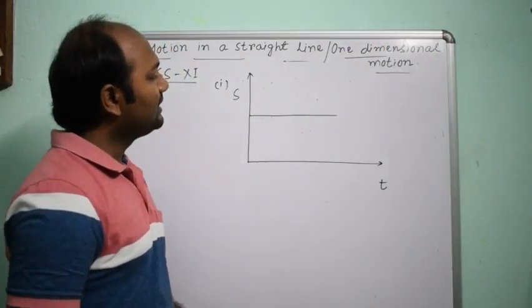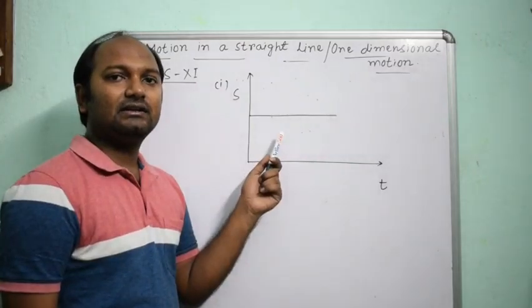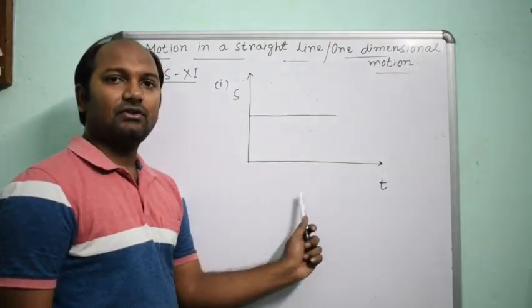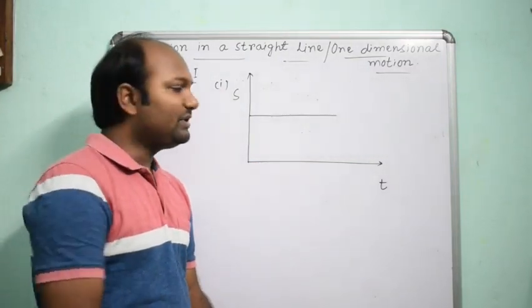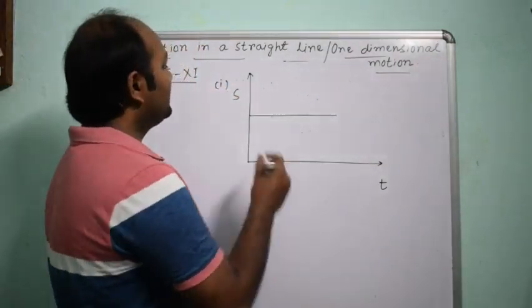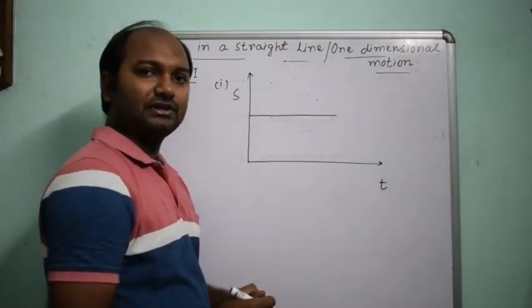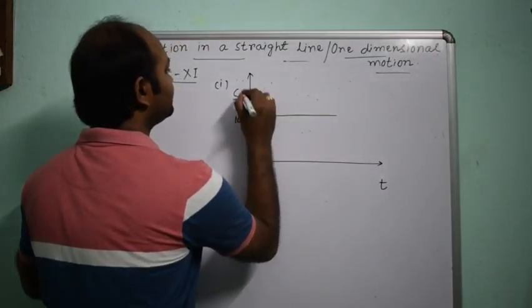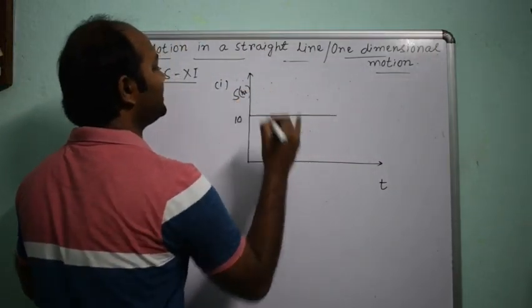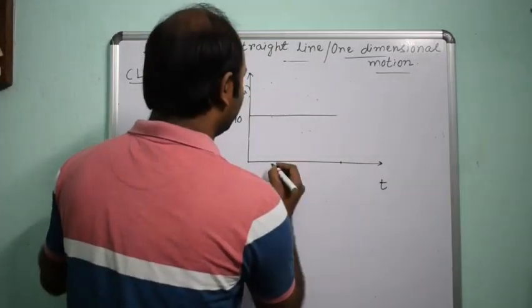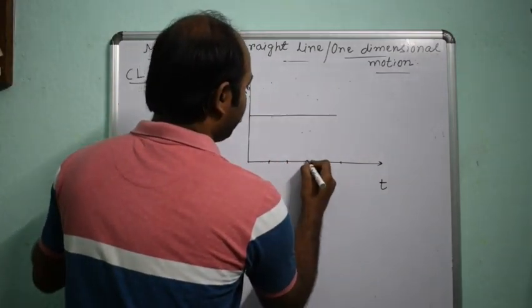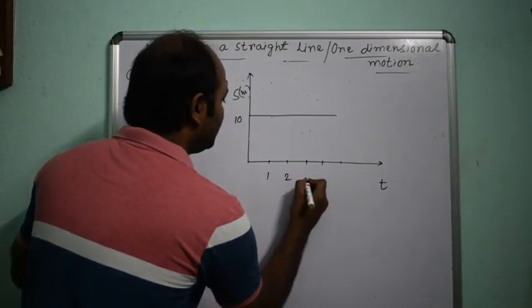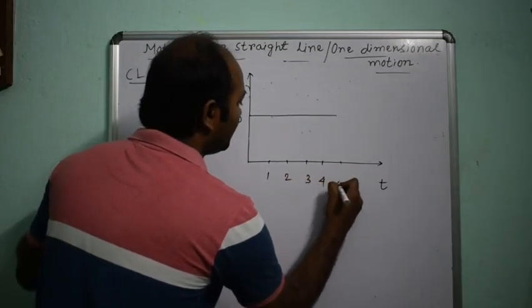And here see, the graph is parallel with the x-axis or time axis. With increasing time, you see displacement is always constant. Let here the displacement be 10, its unit, let it be meter, and the time is 1, 2, 3, 4, 5.